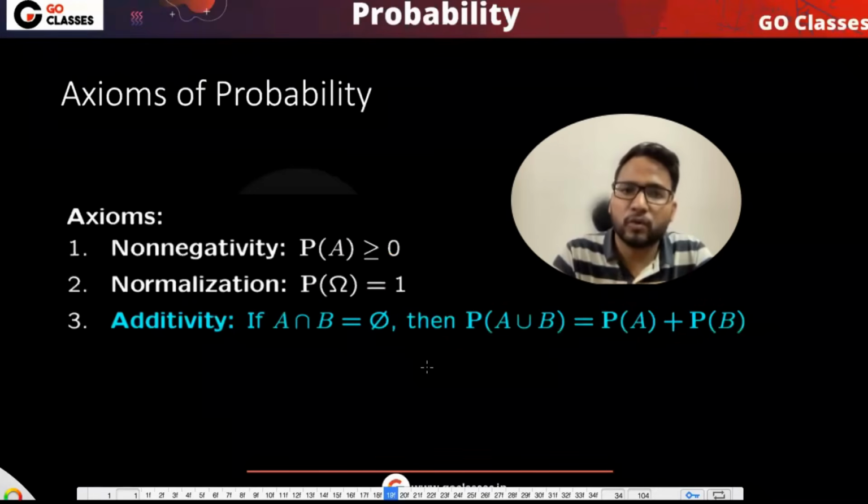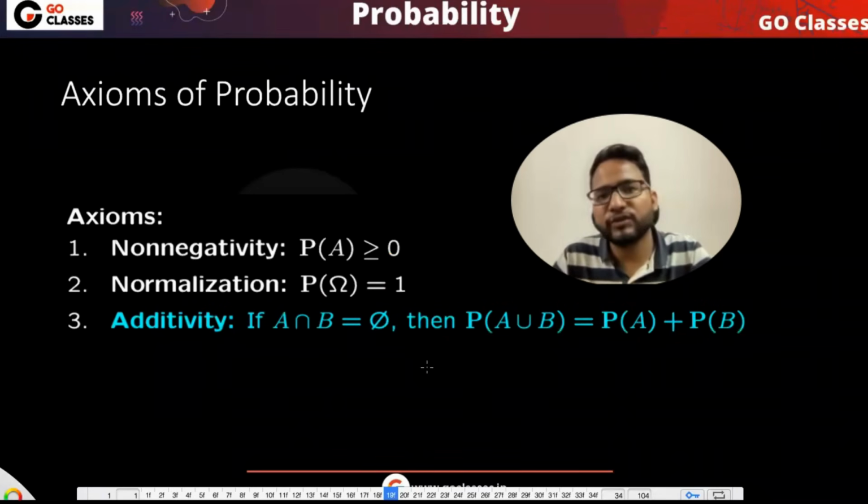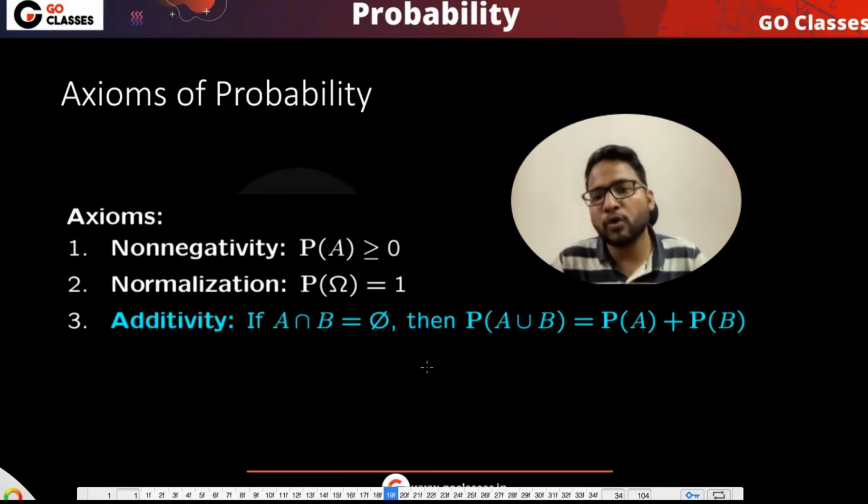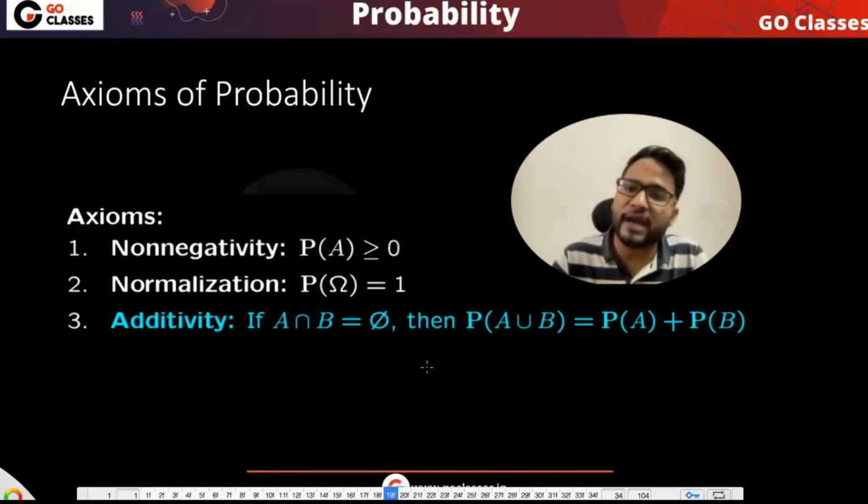Now let's head on to axioms of probability. Axioms are basically a starting point, which means that when we define the probability, these are the first three principles on which probability has been defined. There is no proof of these principles; this is just a starting point, and based on it we will be proving anything else.